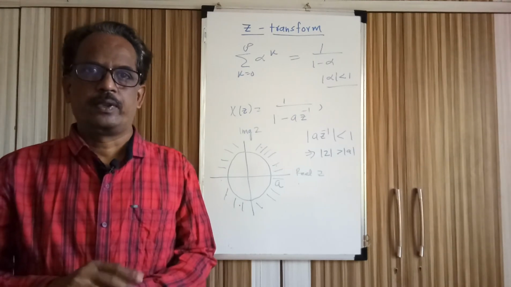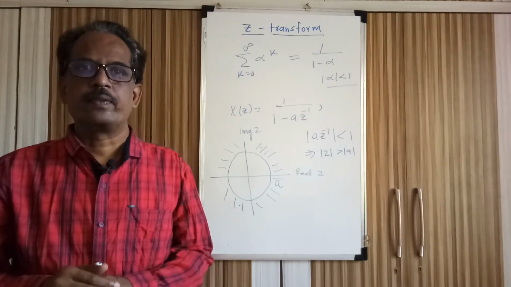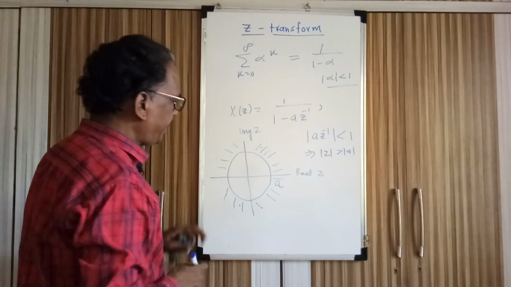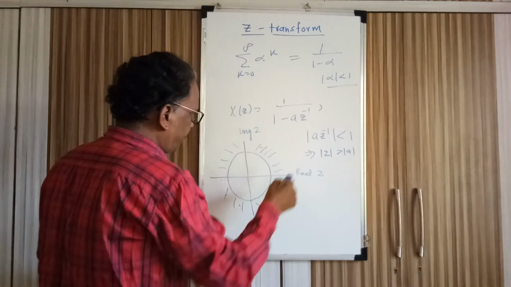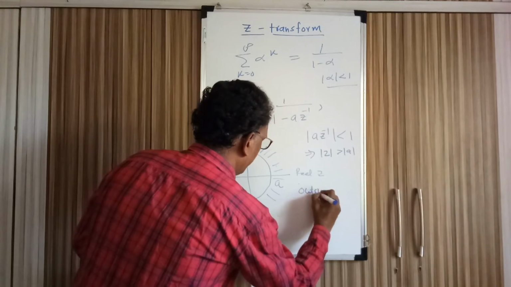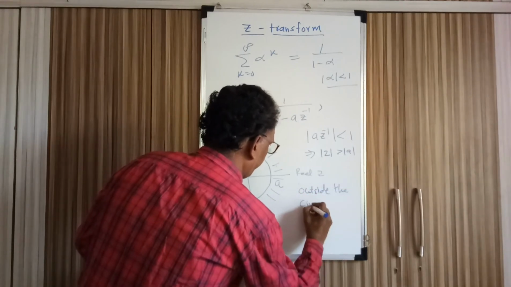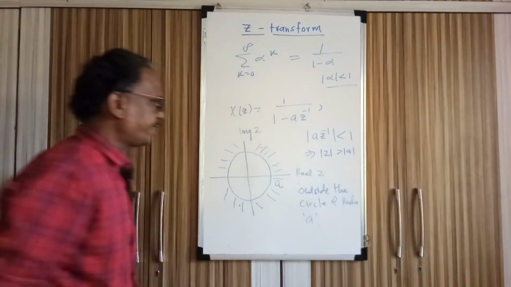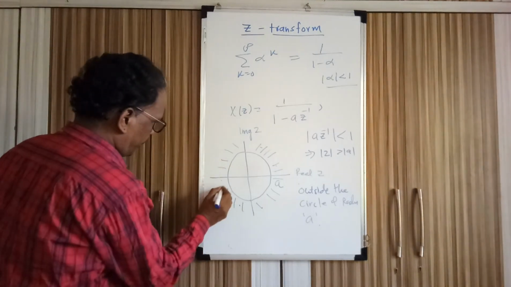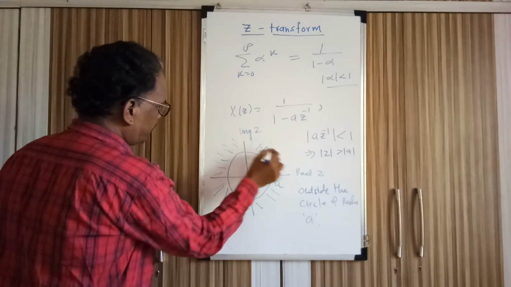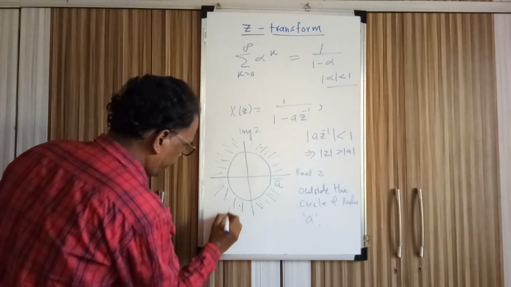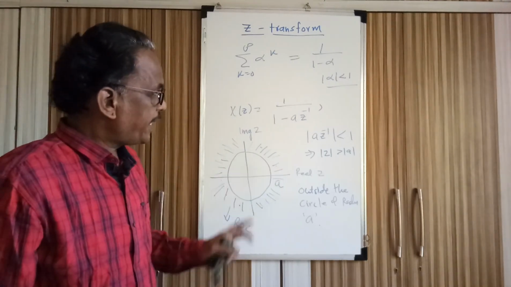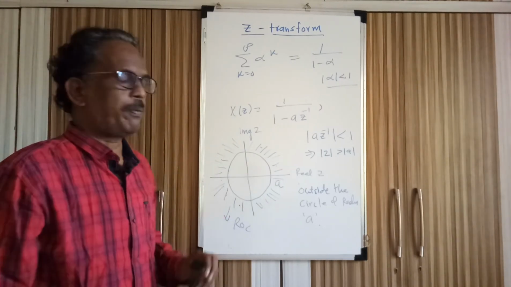If you say mod Z is greater than a, it means it is outside the circle of radius a. So this region that I have sketched is your ROC. Z can be anything outside the circle of radius a.